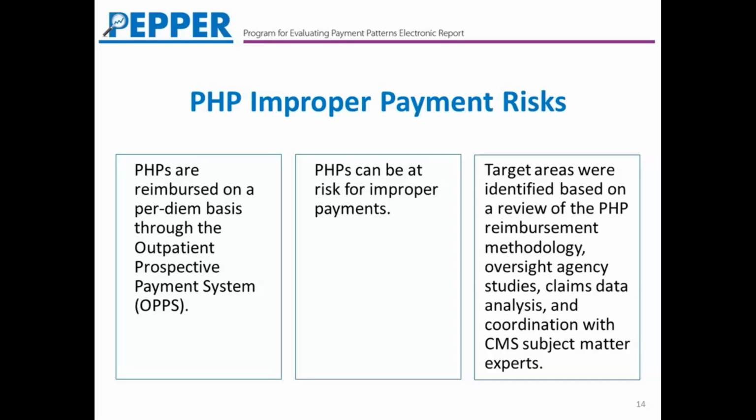And these target areas were developed or identified based on a review of the PHP reimbursement methodology. We also reviewed issues identified by other regulatory agencies, such as the OIG, and we also consulted with CMS subject matter experts to identify those potential vulnerable areas. We looked at national claims data to help support our assessment. We do look at the existing target areas on an annual basis to ensure that there are still sufficient claims that have been submitted and that would be pertinent and useful information for the partial hospitalization programs.